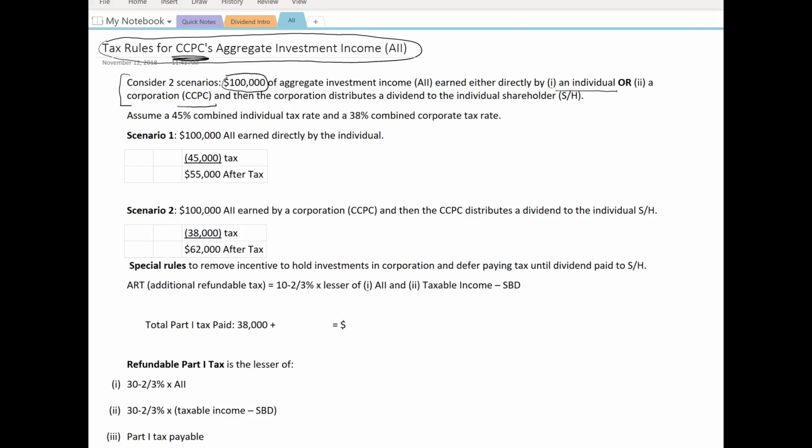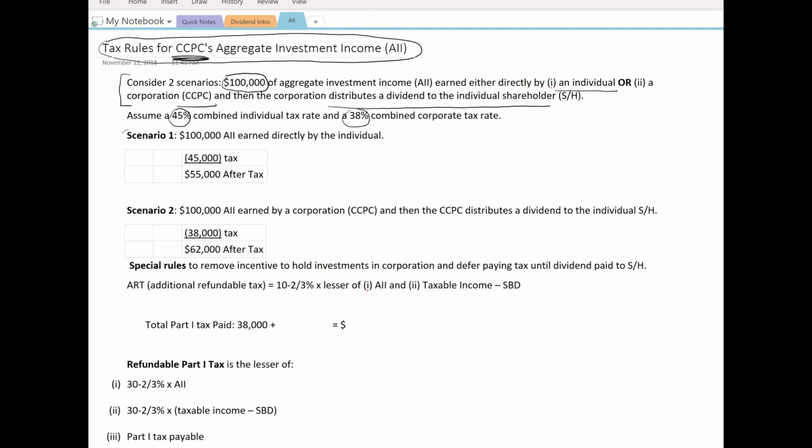The CCPC is going to earn the $100,000 of aggregate investment income, and then the CCPC will distribute a dividend to the individual shareholder. We're going to assume a 45% combined federal and provincial income tax rate for an individual, and for a corporation, a 38% combined corporate tax rate.